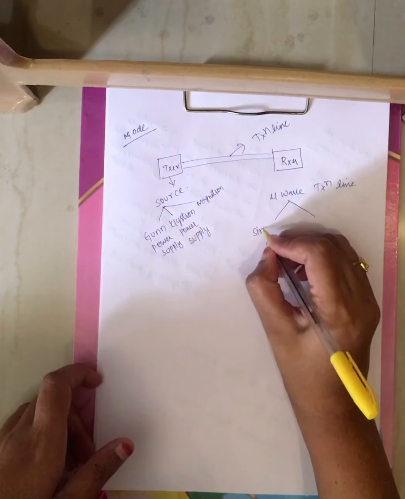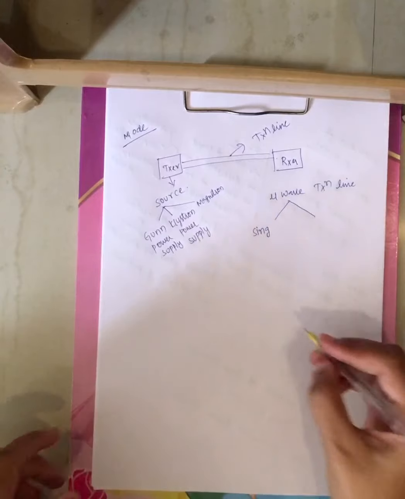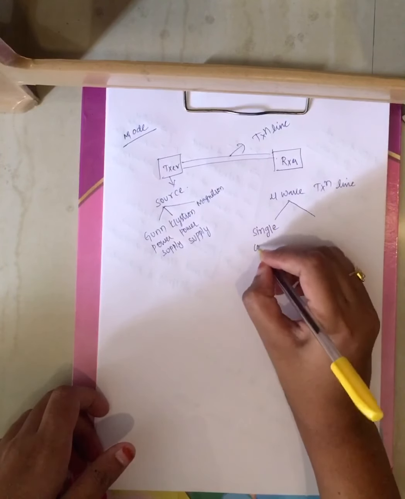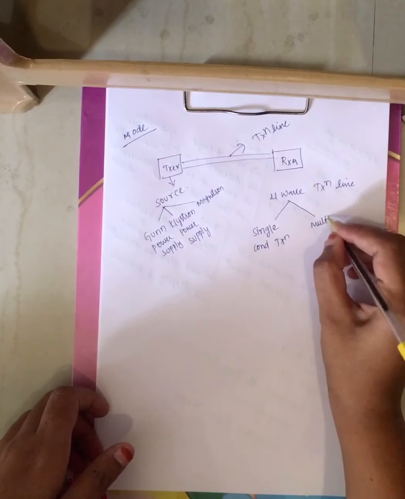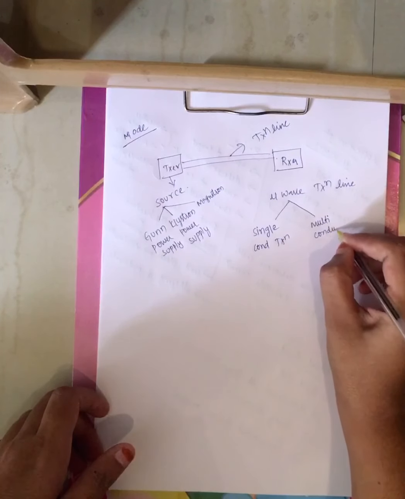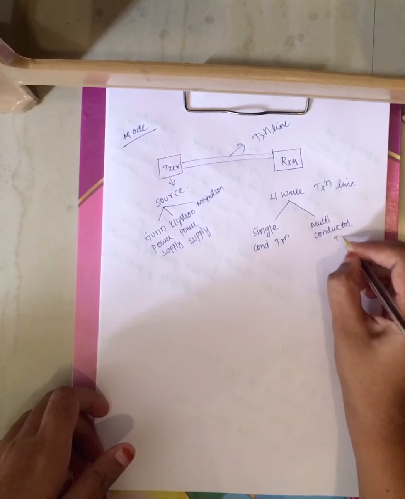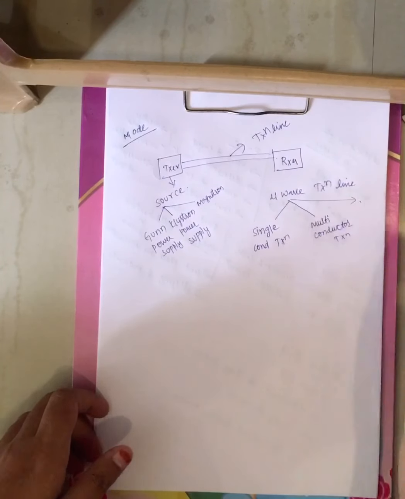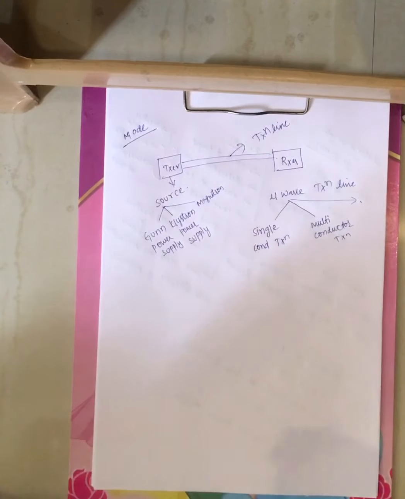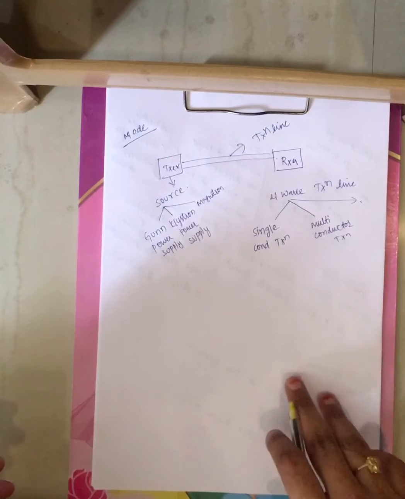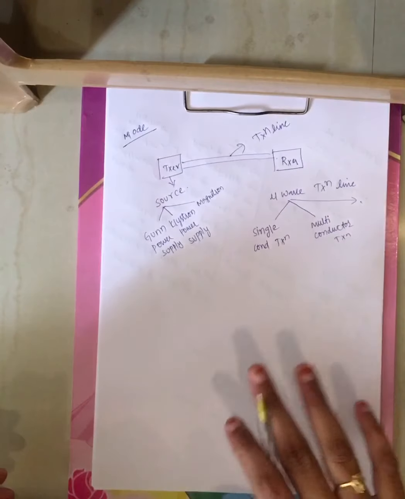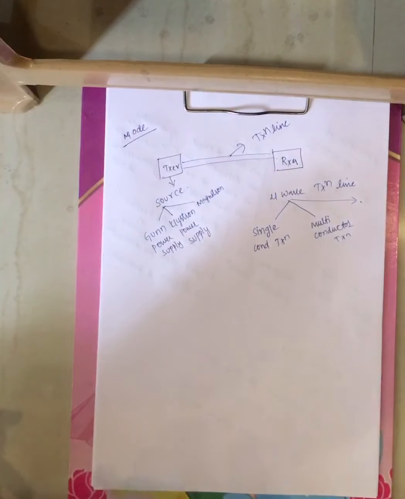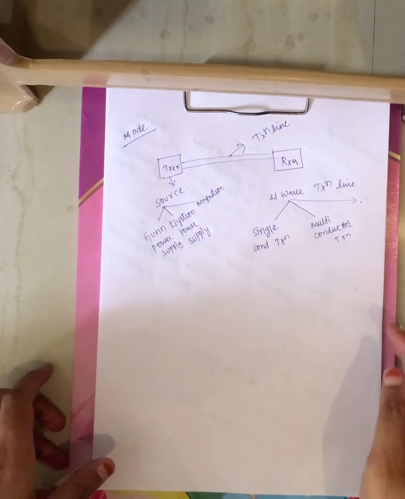One is based on the number of conductors. You have single conductor transmission lines and multi-conductor transmission lines. I am saying only based on conductors. The single conductor transmission line is used to transfer microwave signals, and the multi-conductor transmission line is also used to transfer microwave signals from transmitter to receiver, right?